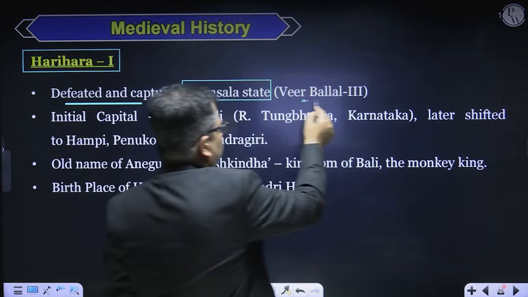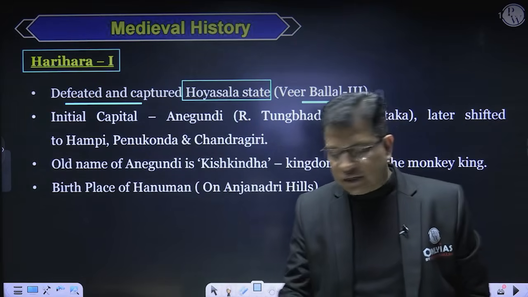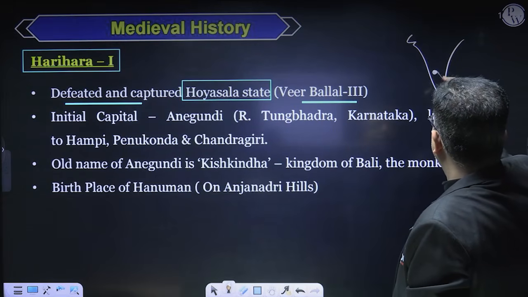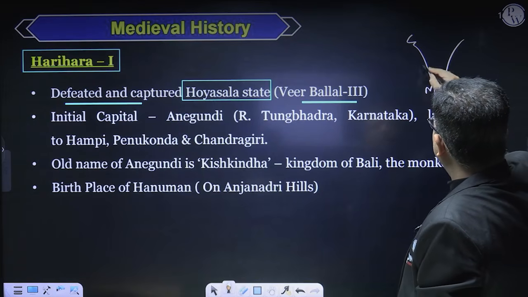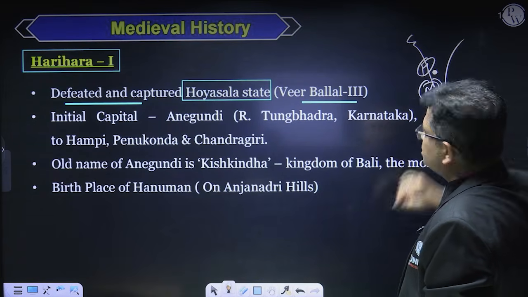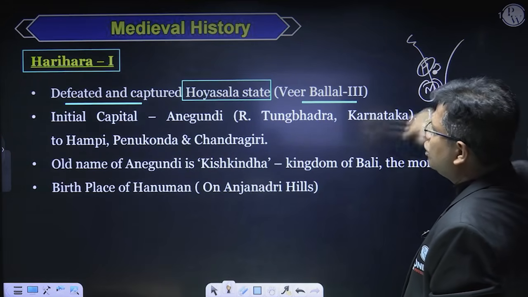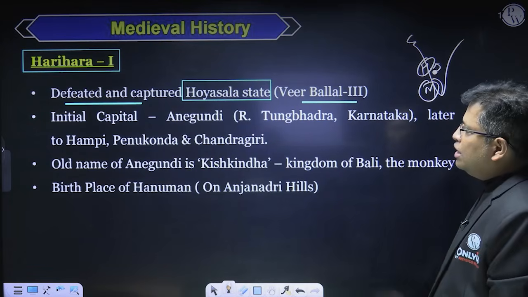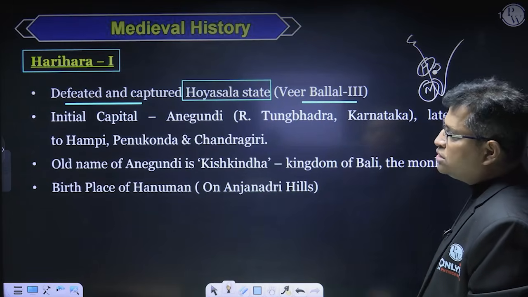When the Vijayanagar Empire was established, there were two hostile states, Madura and Hoysala, both keeping hostilities towards the empire. So Harihara first defeated the ruler of Hoysala and annexed his territory into the Vijayanagar Empire. At this time, the ruler of Hoysala was Birbal III.